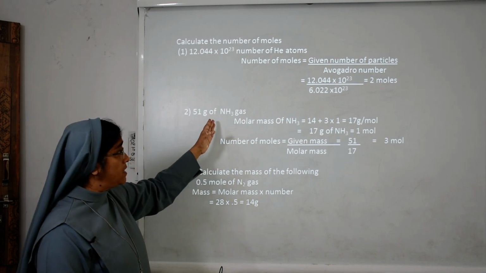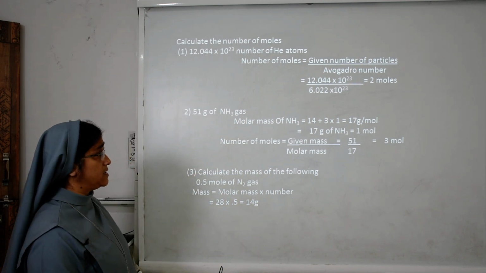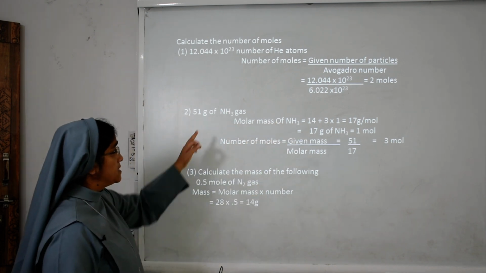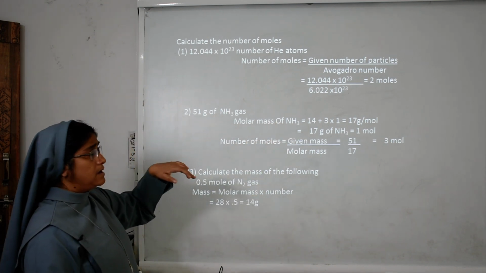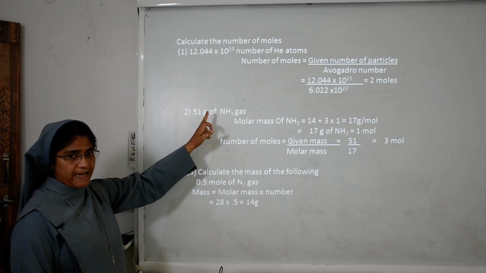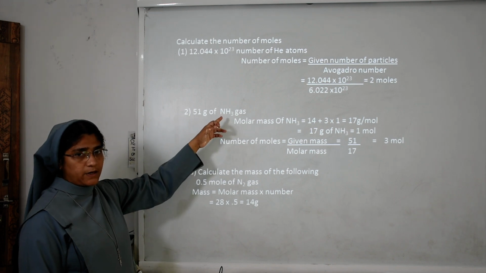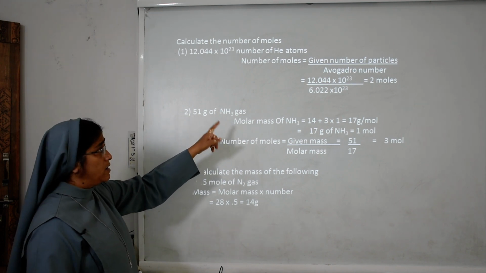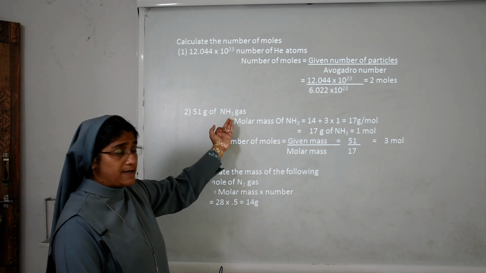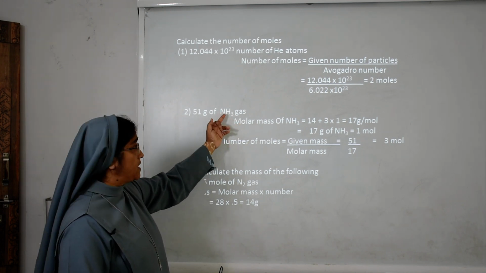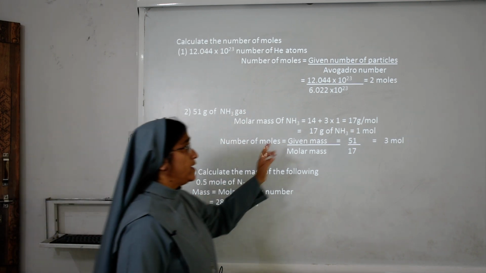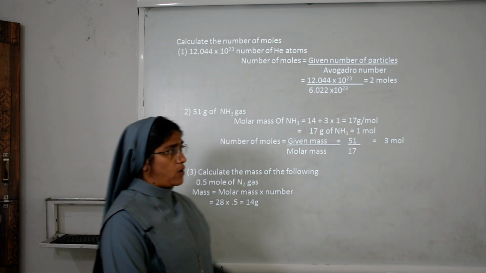We know that the molecular mass of ammonia, how will we find out the molar mass of ammonia? The atomic mass of nitrogen is 14. How many atoms are there? 1. So 14 into 1, 14, plus hydrogen, how many atoms are there? 3 atoms. So 3 into 1, 1 being the atomic mass of hydrogen. So we got 17 gram per mole.